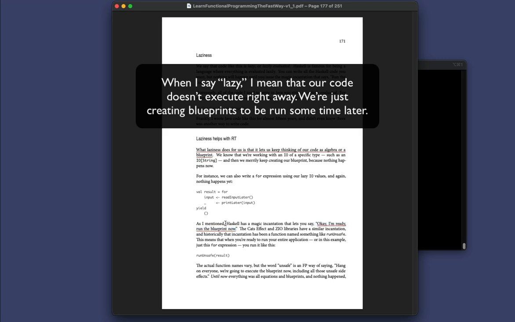And Haskell, and I don't want to get into Haskell too much, except to say that it does have this magic incantation that says, okay, I'm ready to run the blueprint now.